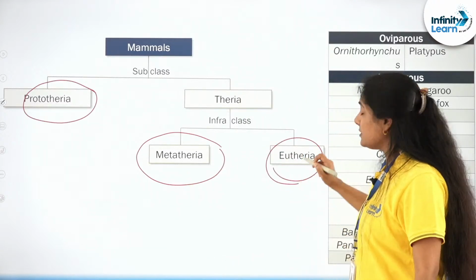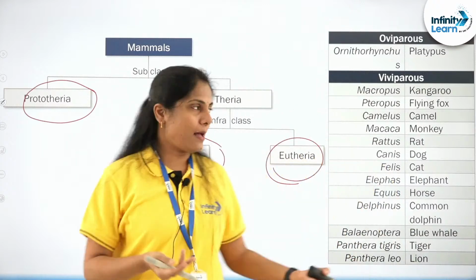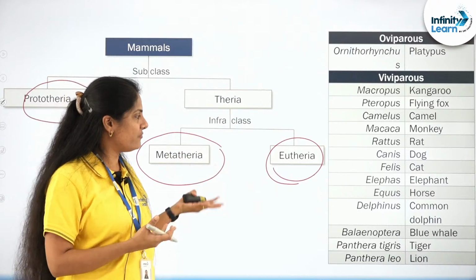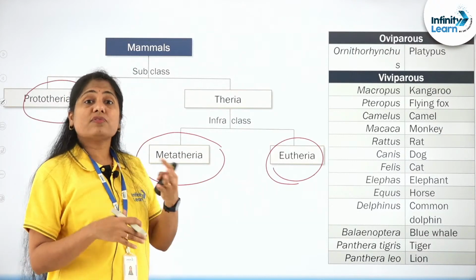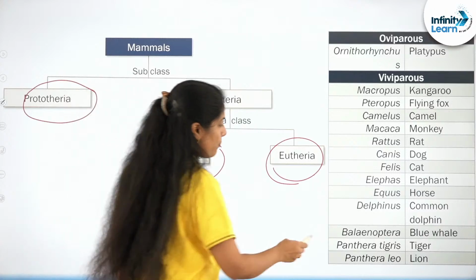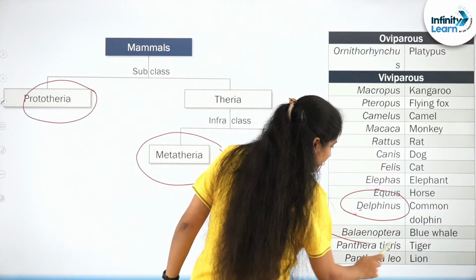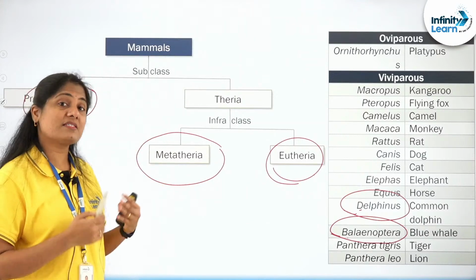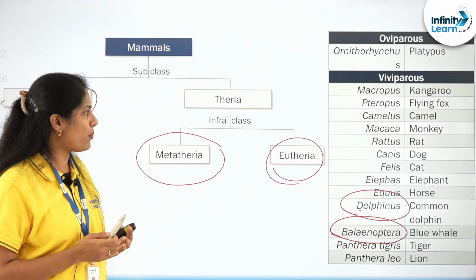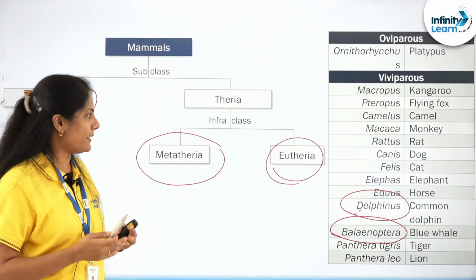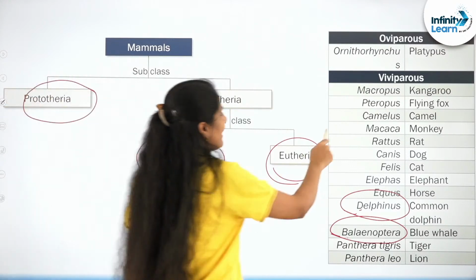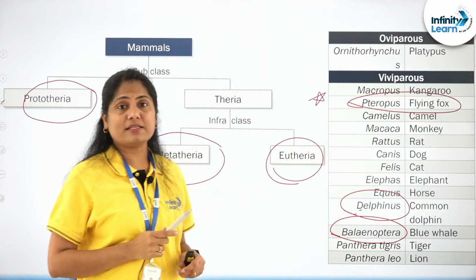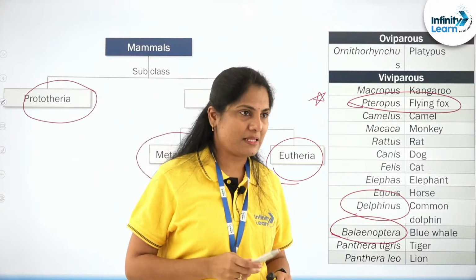And then we have the eutheria, the true mammals, of which we have n number, like Felis, Canis, Rattus, Elephas, Equus, right? And some of them are aquatic. Those are also important, like Delphinus, the dolphin, and Balaenoptera, the blue whale. These are important examples. There is an aerial one also, quite an important example, which is the bat, right? Pteropus, or the flying fox, is a very important example here, which is an exception again in the mammals.